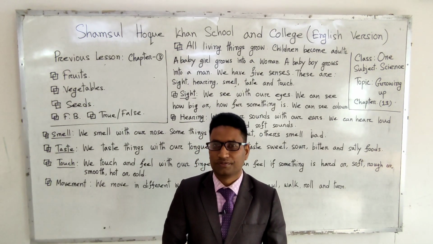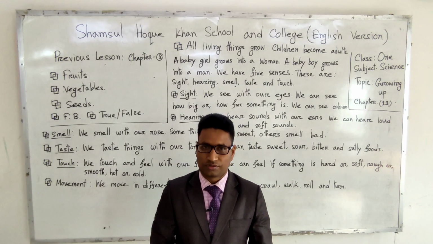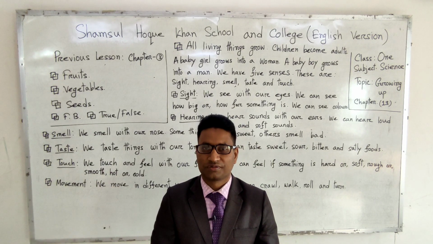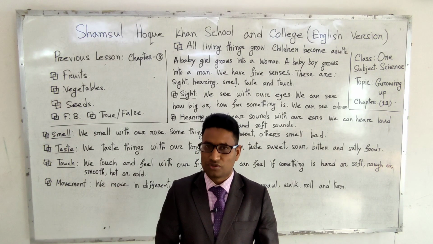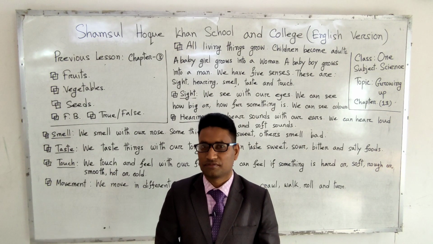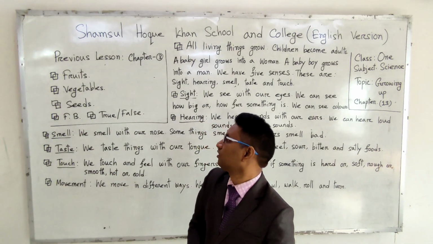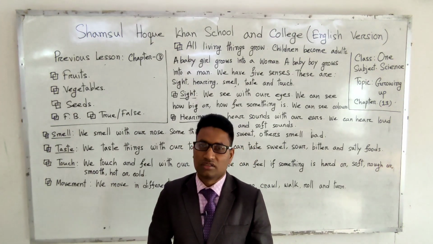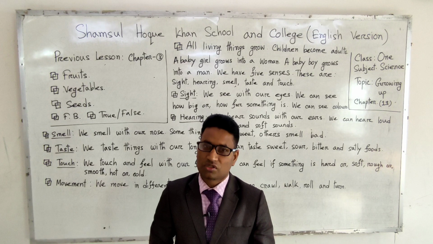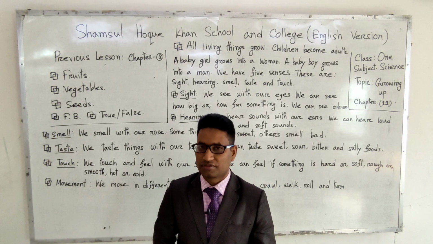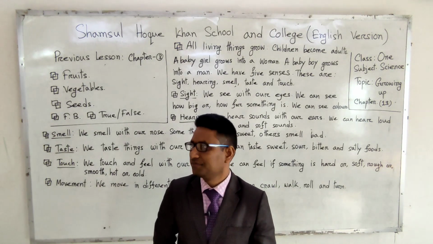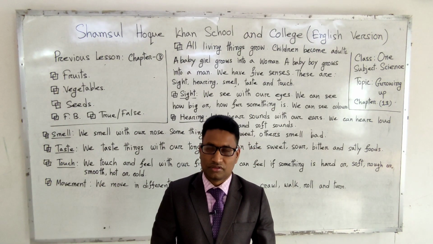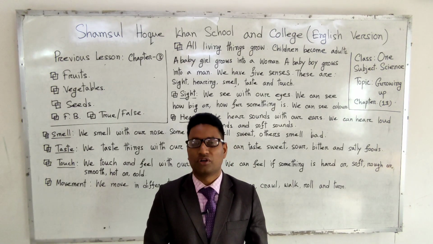The best example is carrot. We use carrot as roots for vegetables. Also, some plants' leaves are used as vegetables, spinach, etc. And vegetables are very important for human beings.